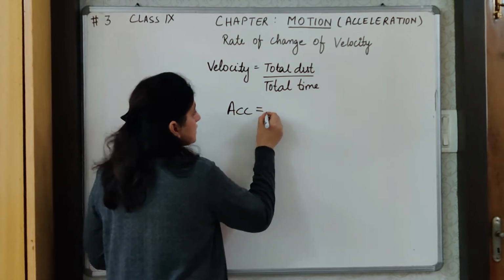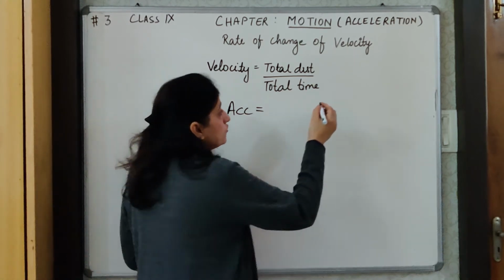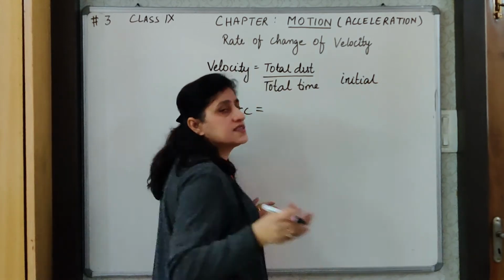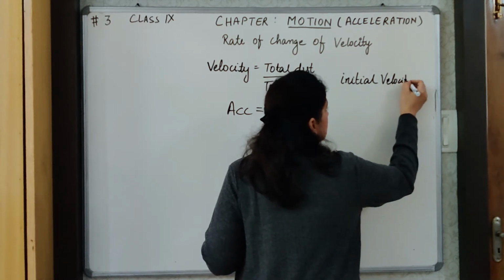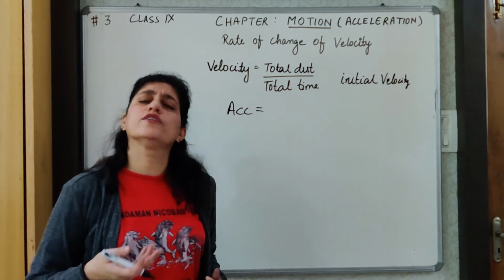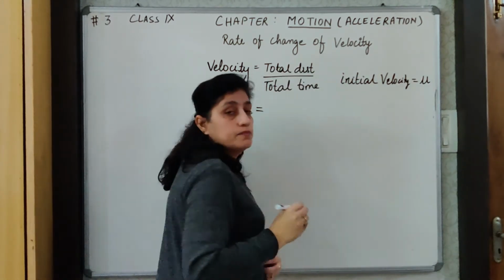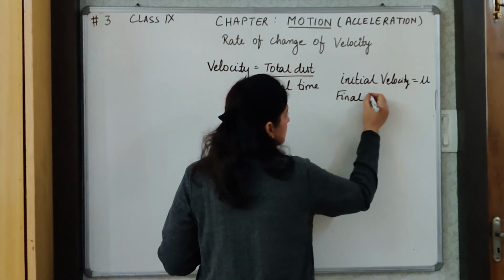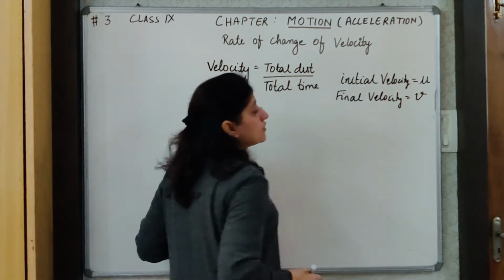We said acceleration is the rate of change of velocity. Now, when a person starts its motion, the starting velocity is referred to as initial velocity. This starting velocity can be 0, or any other value, 10, 15, 20, whatever. So, initial velocity is the starting velocity and is denoted by a small u. And the final velocity to which a person reaches is denoted by a small v.